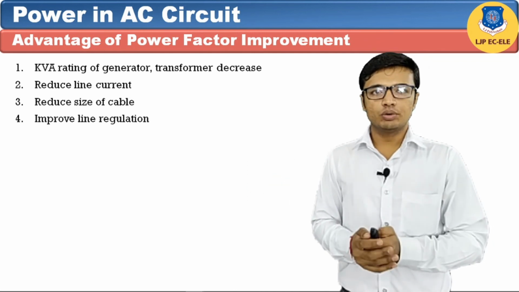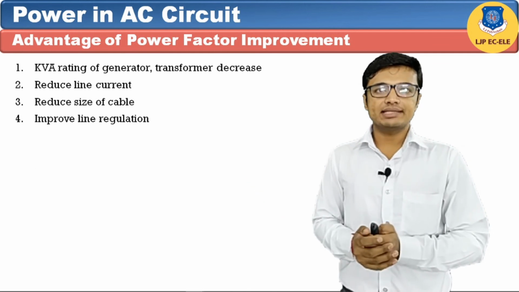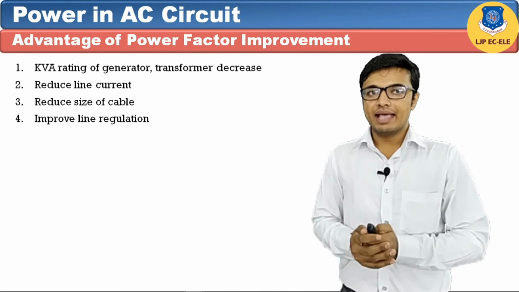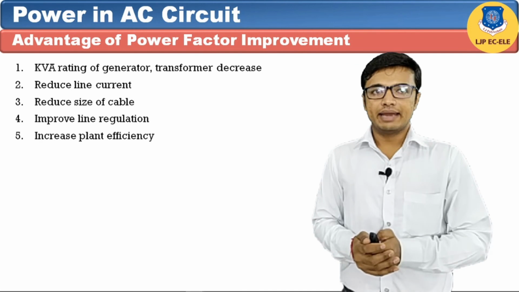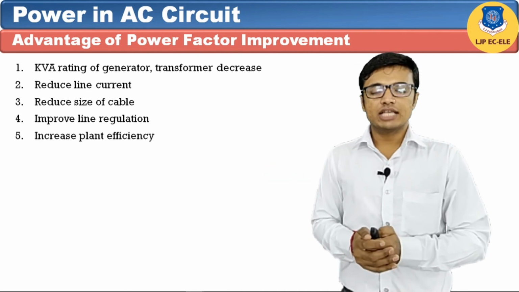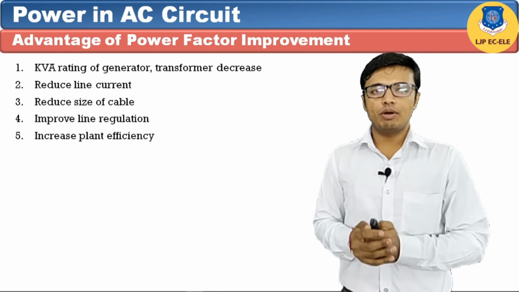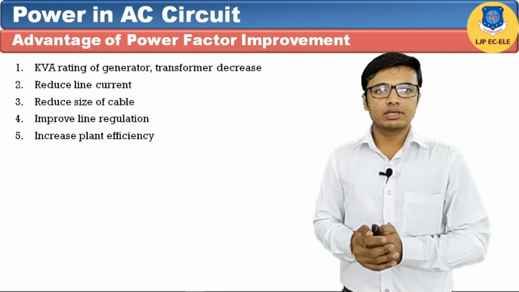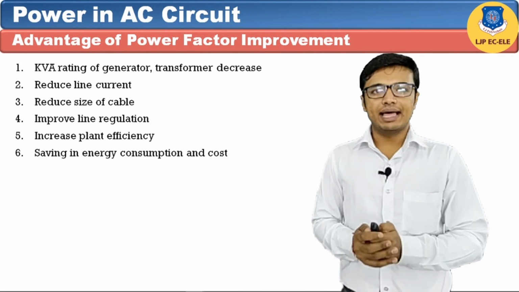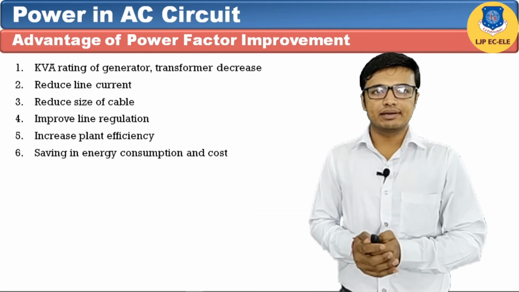Because when power factor improves, then line current will reduce, hence IR drop will decrease, hence line regulation will improve. Next is increased plant efficiency. As line current decreases, it will decrease I square R losses, hence we will get more output for the same input. So we will get better efficiency. And the last is saving in energy consumption and cost.